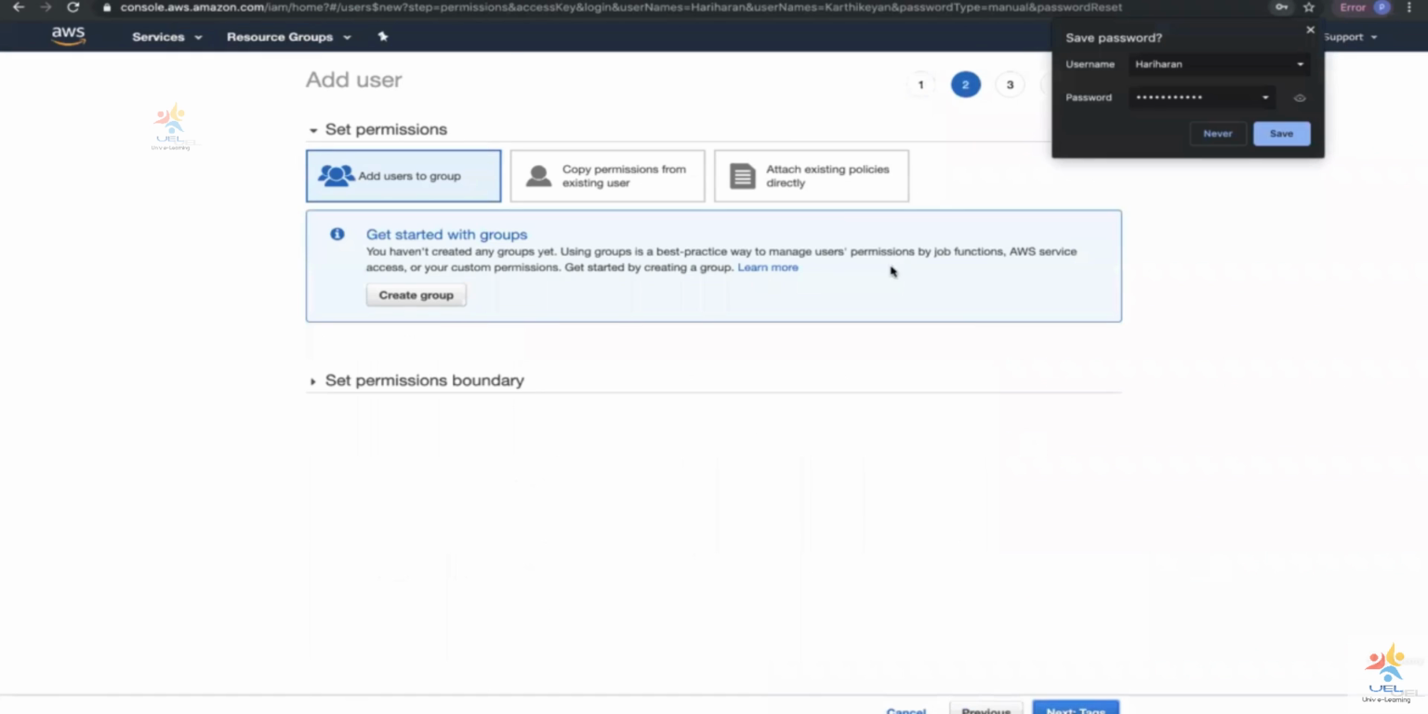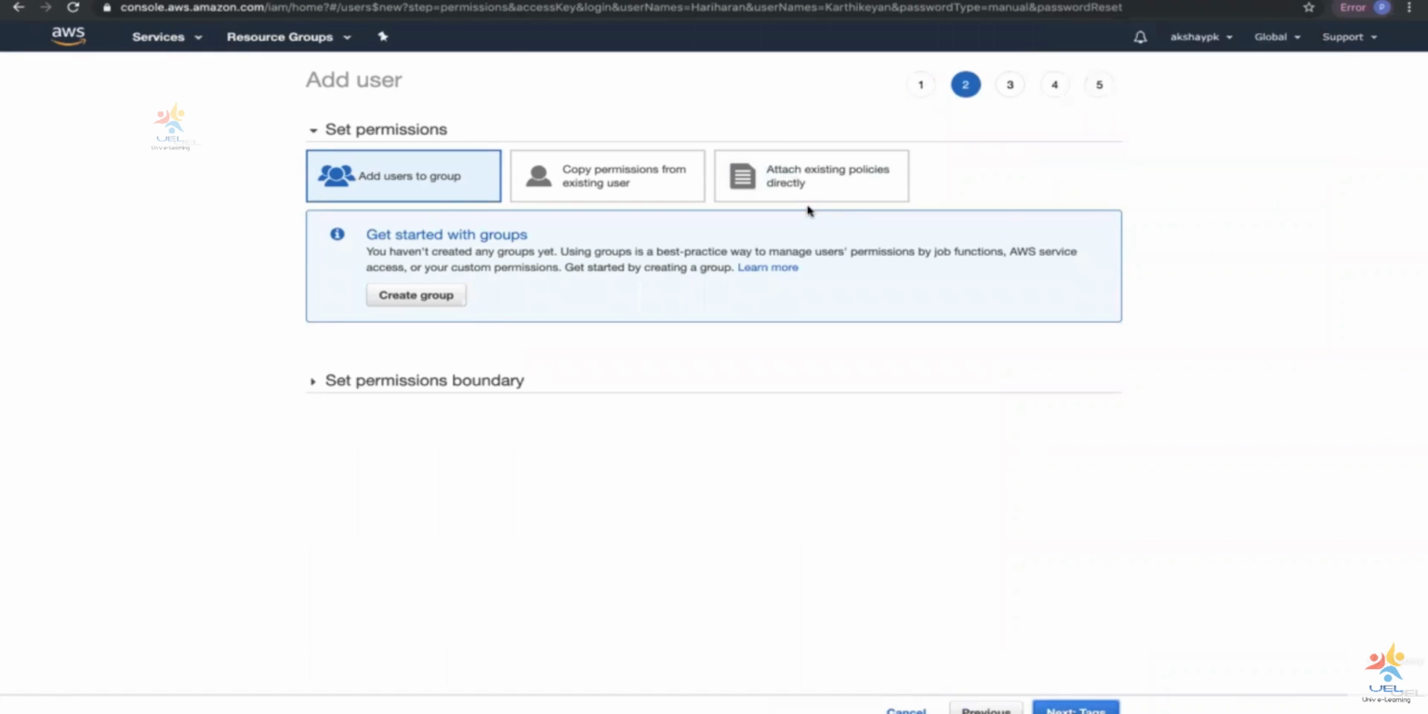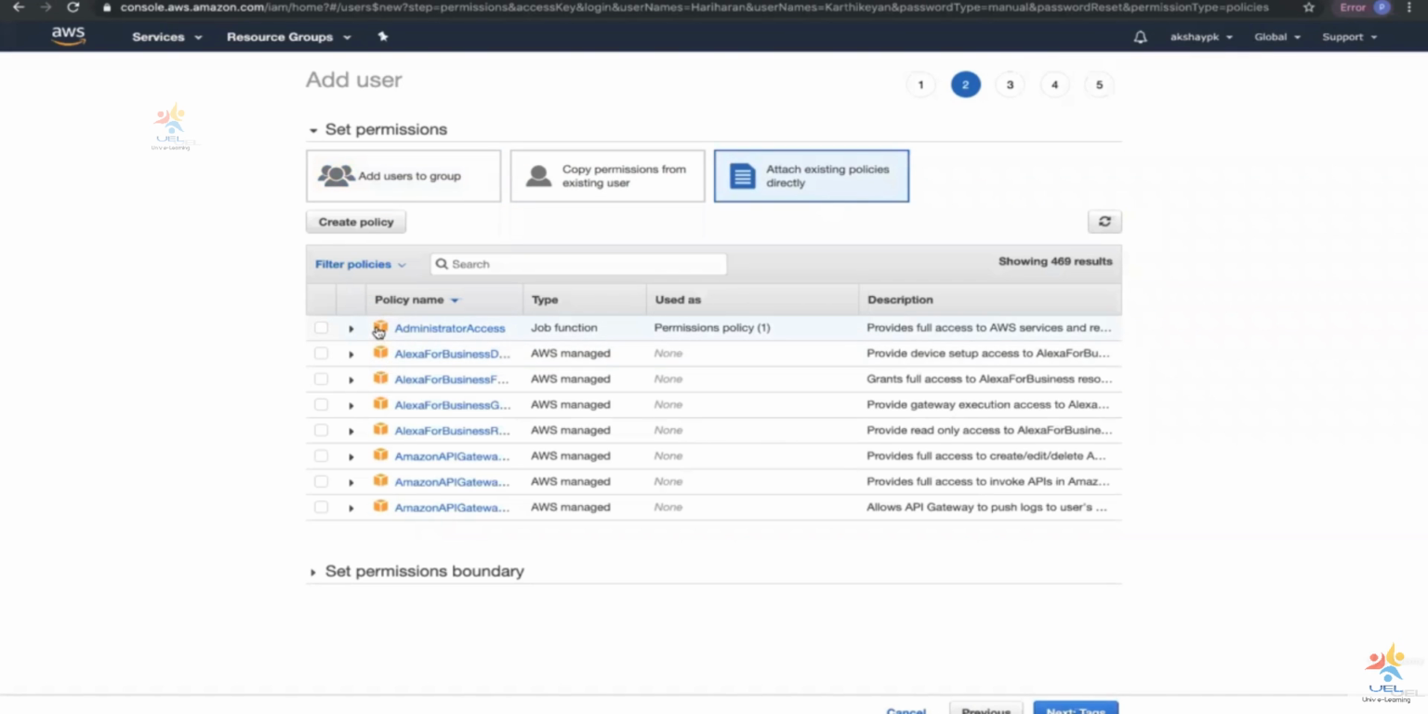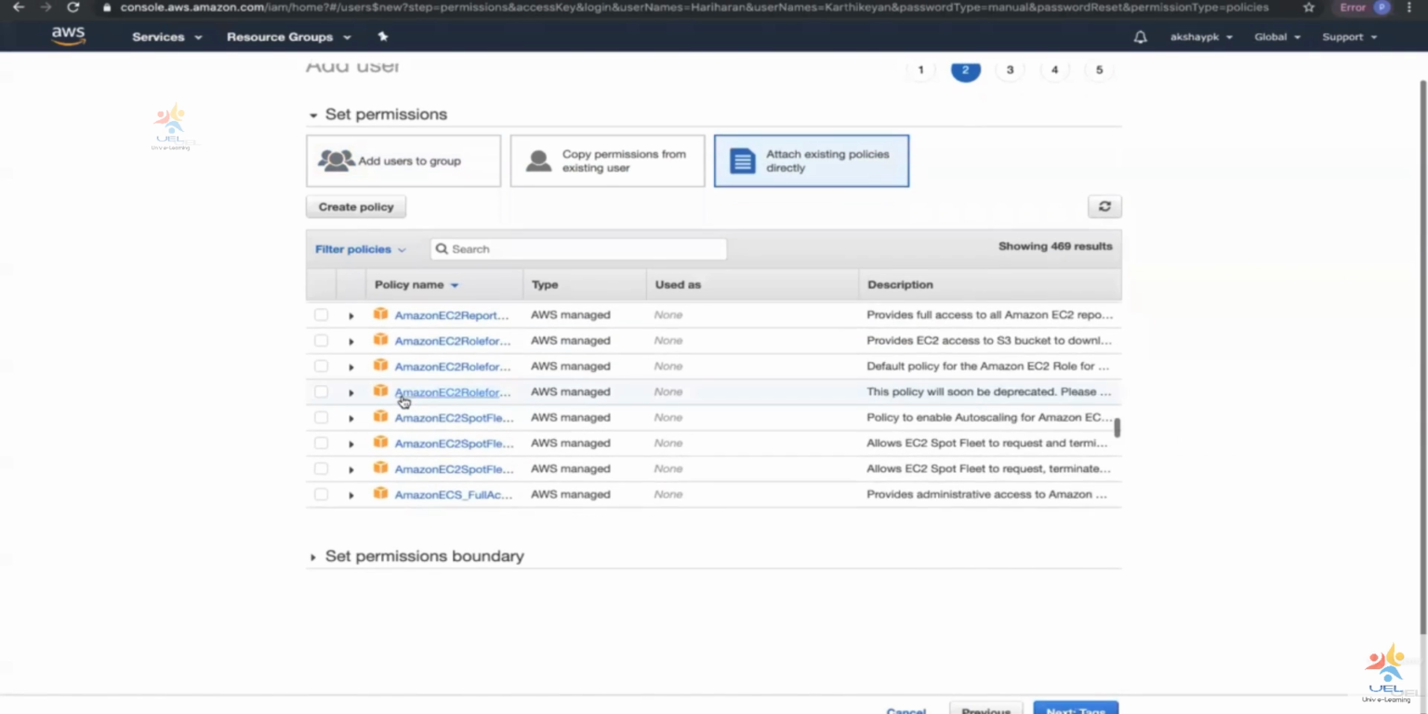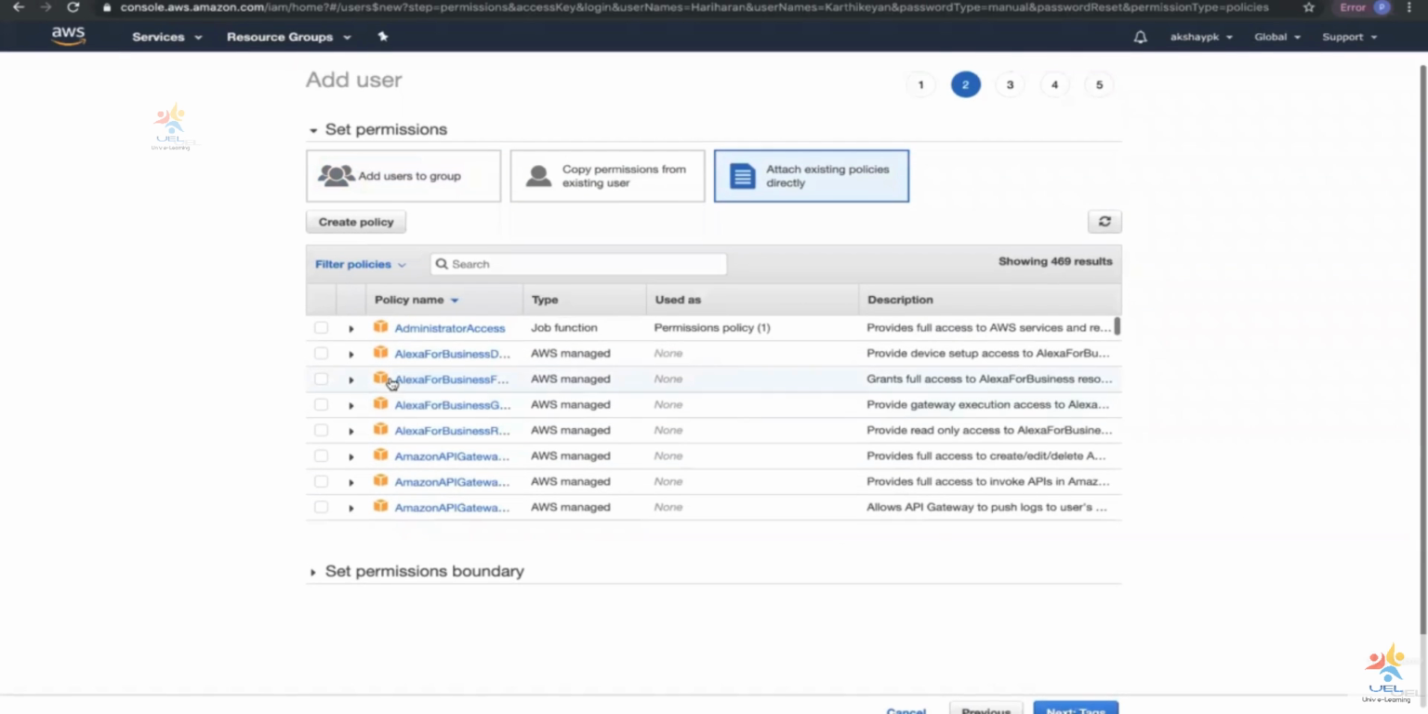Next, we can attach permissions. We can add this user to a group, we can copy permissions from an existing user, or we can attach existing policies directly. Just to show you that AWS has so many managed policies, when you scroll over here, you can see all of them. All these are denoted by this cube symbol, which is an AWS managed policy.